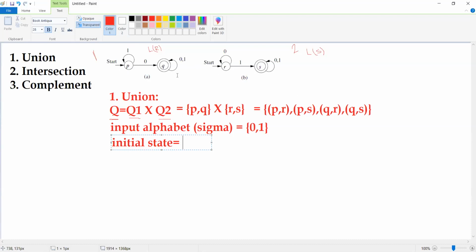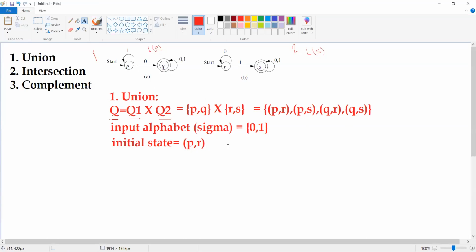So this combination is going to become the initial state for our resulting finite automata. What is the initial state in our first finite automata? It is P. And what is the initial state in our second finite automata? It is R. Now this combination, P comma R, is going to become the initial state for our resulting finite automata. Okay, please try to understand.